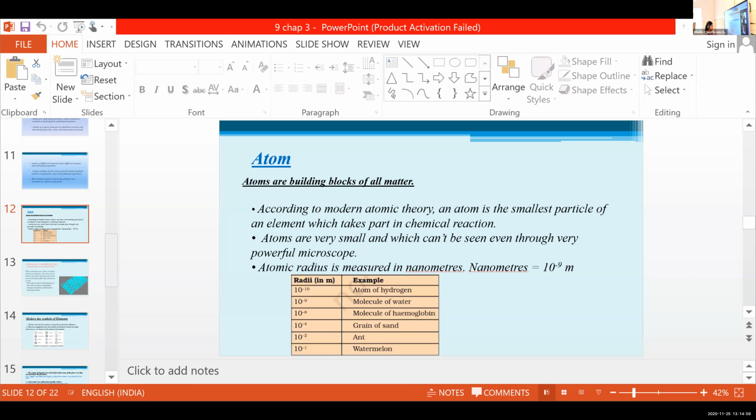So that's about atoms. According to the modern atomic theory, an atom is the smallest particle of an element which takes part in a chemical reaction. Atoms are very small and cannot be seen even through a powerful microscope. Atomic radius is measured in nanometers. 1 nanometer is equal to 10 raised to minus 9 meter. Clear?